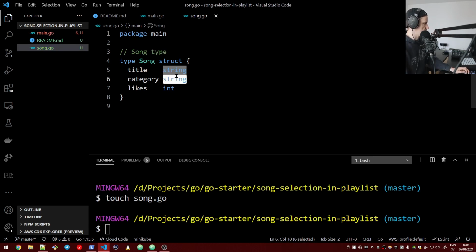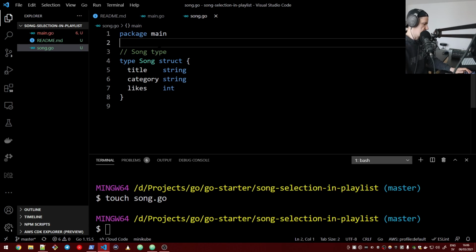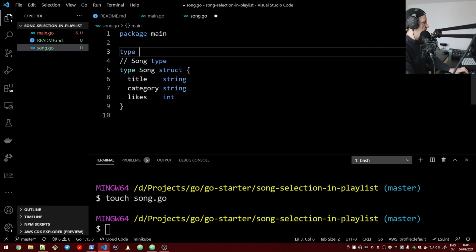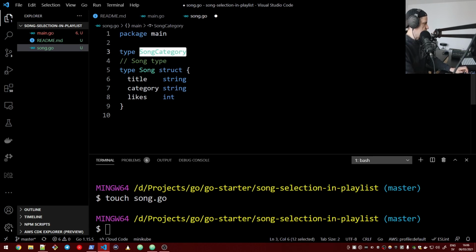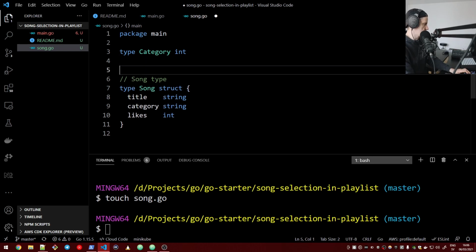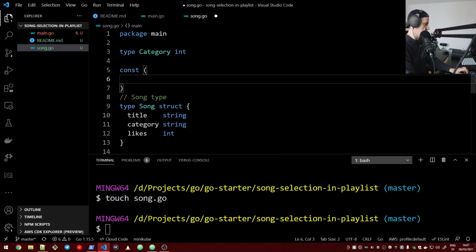Let's actually make the category an enum, which is a bit more meaningful than a string. So let's say we're going to have type song category, just call it category, and it's going to be an int. And then we will simulate an enum. Golang does not have enums per se, but we can simulate them. Const with a bunch of constants.